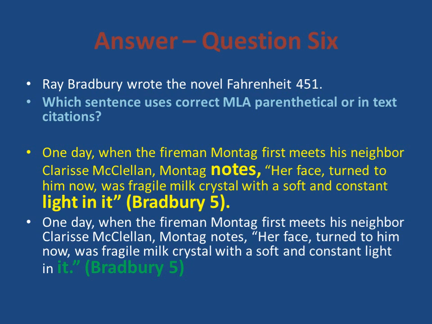The next one shows an example that I have seen on student papers, and that is that they place the period before the quote, and then they put the parenthetical citation here with no punctuation at the end. This is incorrect. There should be no period before the quote. The period should go at the end only.